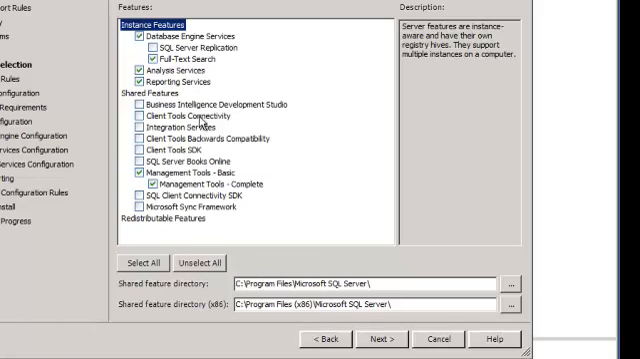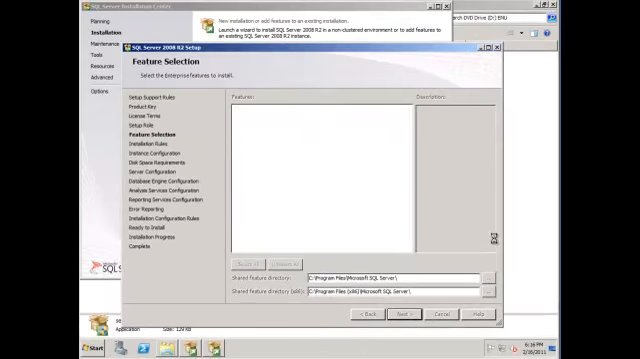Okay, we're all set up so we can finish this installation and install Team Foundation Server on this machine with reporting. But there's one last thing: Client Tools Connectivity. If we want to install Reporting Services on a machine other than the server that's going to run Team Foundation Server, we'd have to install Client Tools Connectivity. We're not going to do that now, but that's just one thing that you need to know. Okay, so we're done here.